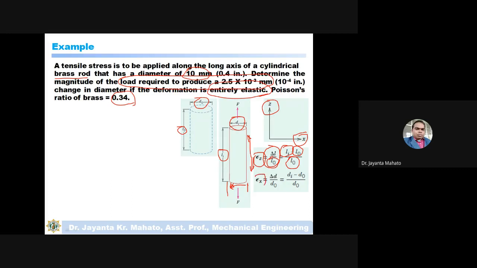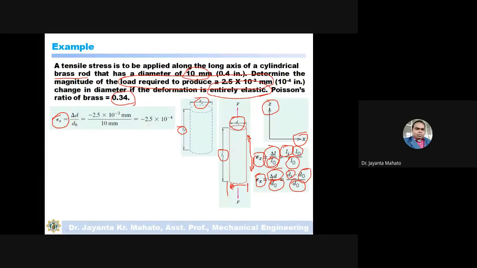And epsilon x is the decrease in diameter with respect to the original diameter, that is the new diameter minus the original diameter divided by the original diameter. From this formula you will calculate the epsilon x value.